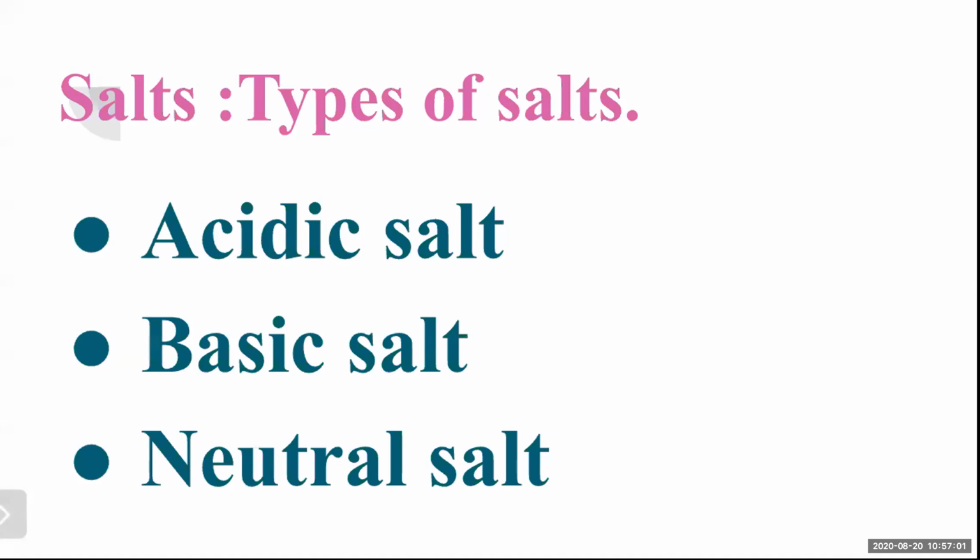Remember, acidic salt: strong acid, weak base. Basic salt is formed by the reaction between a strong base and weak acid. Neutral salt is formed by a strong acid and a strong base. To repeat: acidic salt, strong acid, weak base. Basic salt, strong base, weak acid. Neutral salt, strong acid, strong base.